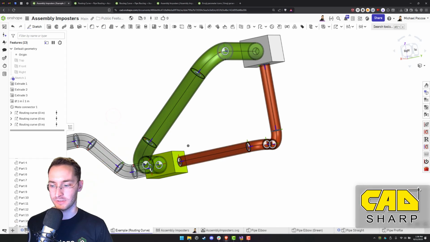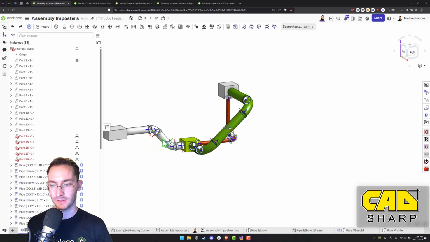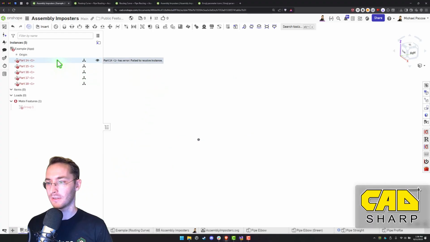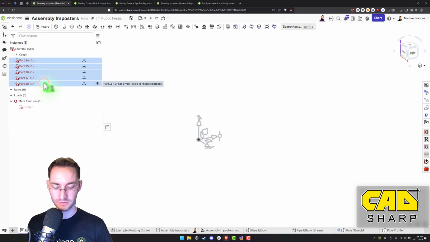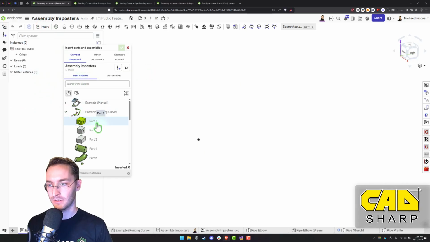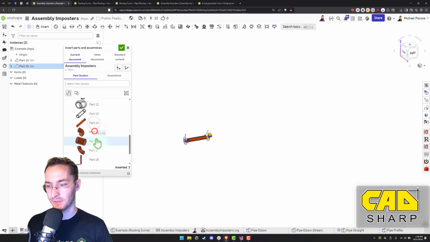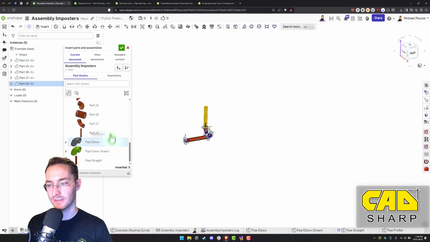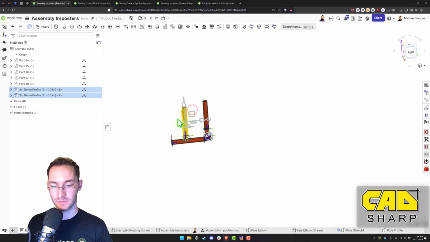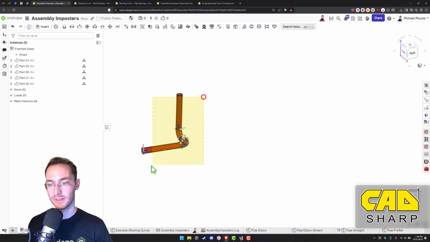So we'll go over to the assembly and we'll remove everything in here. Okay, and insert. We'll just insert the red parts for this test. Okay, and group together. Then make sure one is fixed in place.